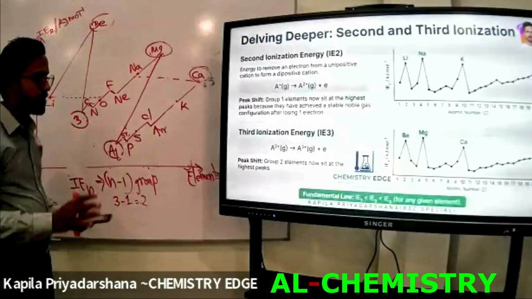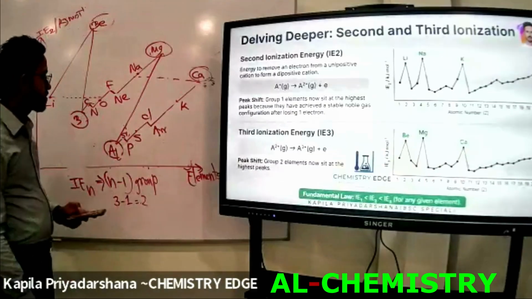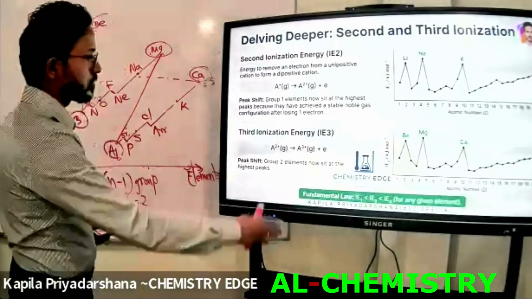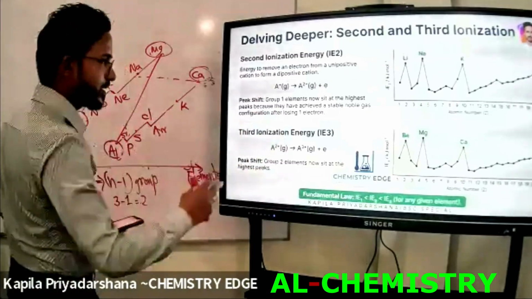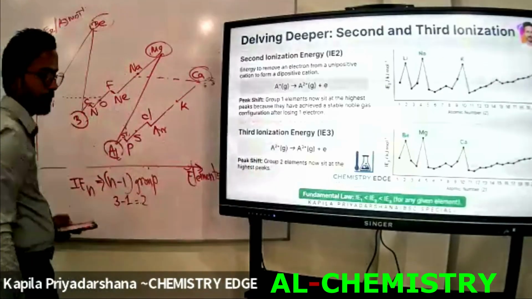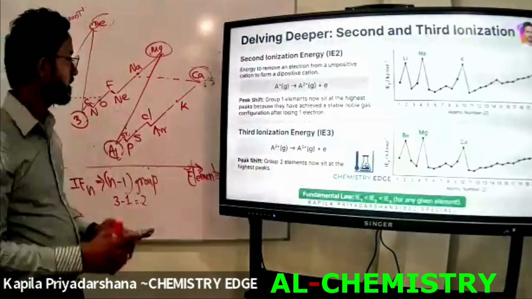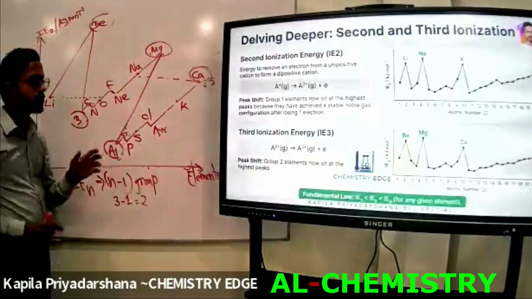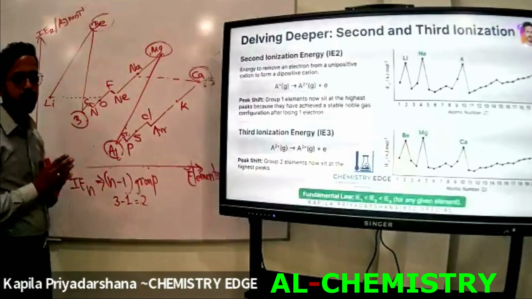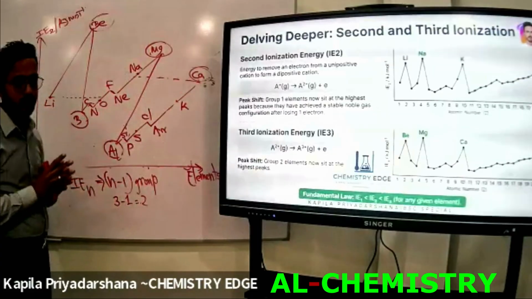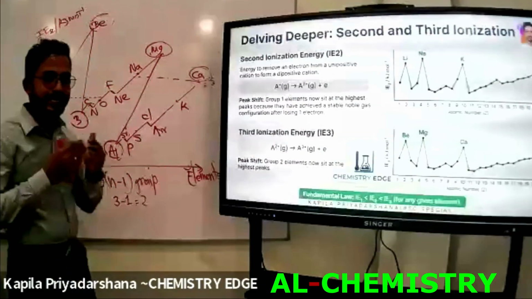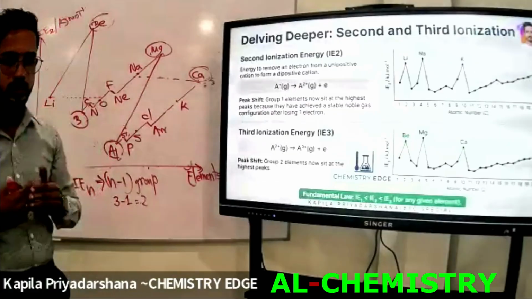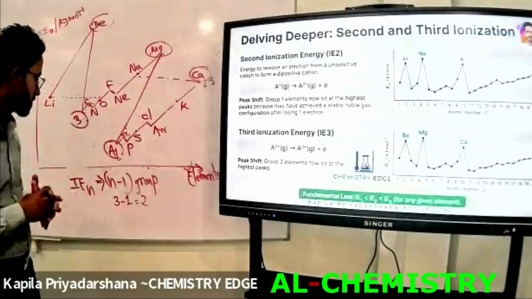Okay. Then same as the previous one. Now let's draw the third ionization energy graph. No need to draw this; we have already drawn it previously also. Try to draw this. Right. Same as the previous one, the shape is identical. The shape of the third ionization energy graph is identical to the first and second ionization energy graphs. Right. The starting initial element can be changed. Okay. Let's write down.